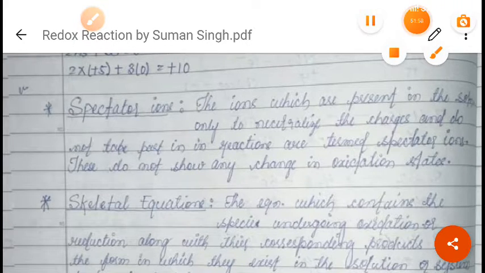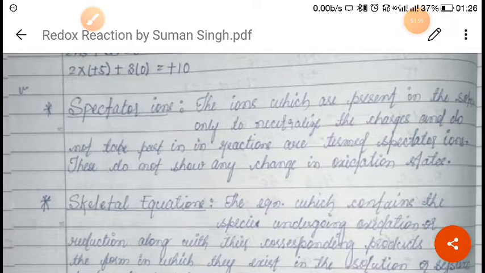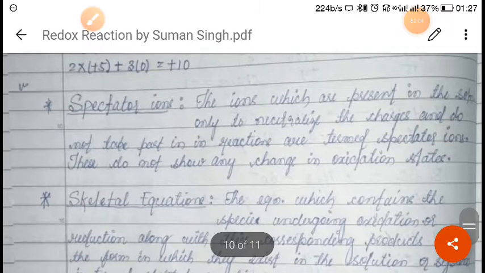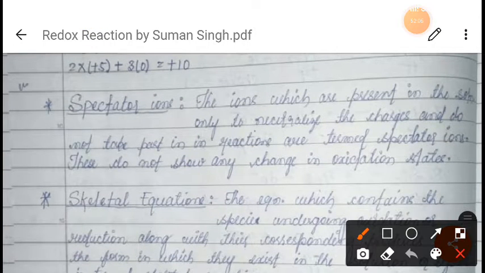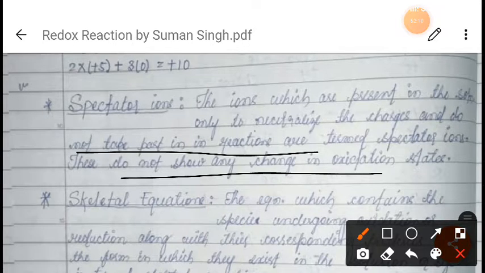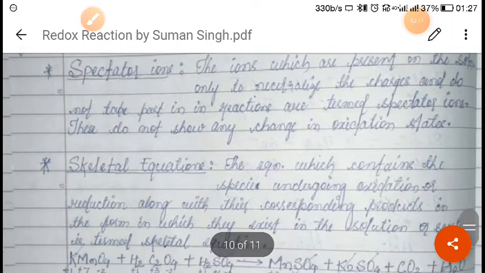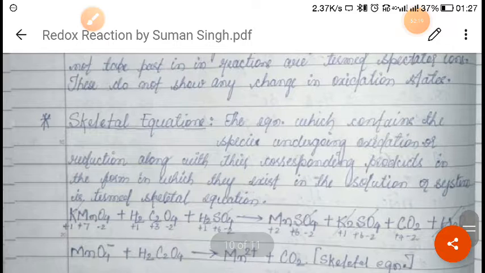They neutralize the charge but do not take part in the reaction. And if there is no change in the oxidation state, then that type of ion is called a spectator ion.